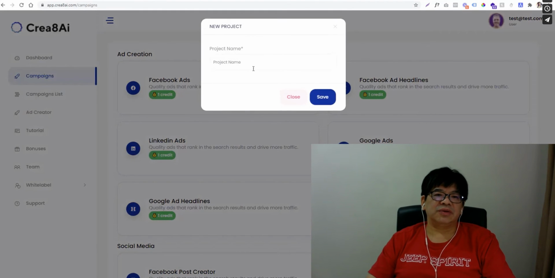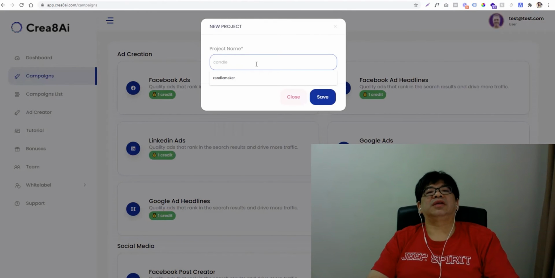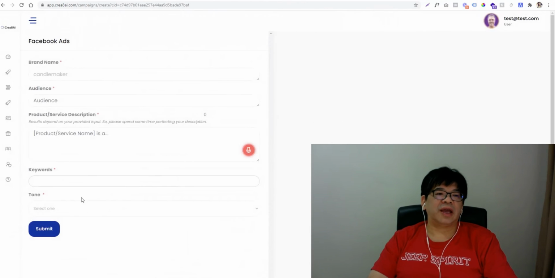So first thing, you just need to create a project, give a project name, and so on. Let's say in this example you are selling candles, right? A candle maker. So give the project the name candle maker.